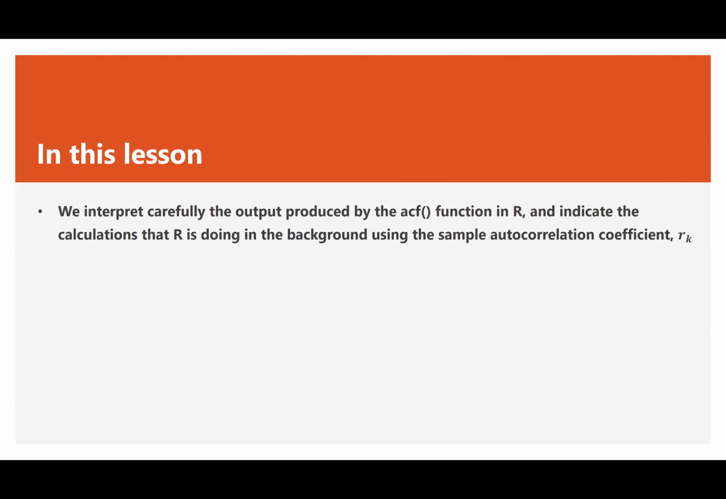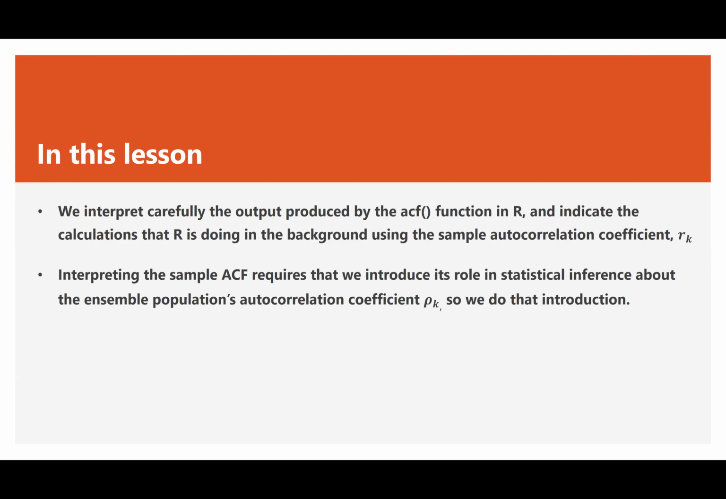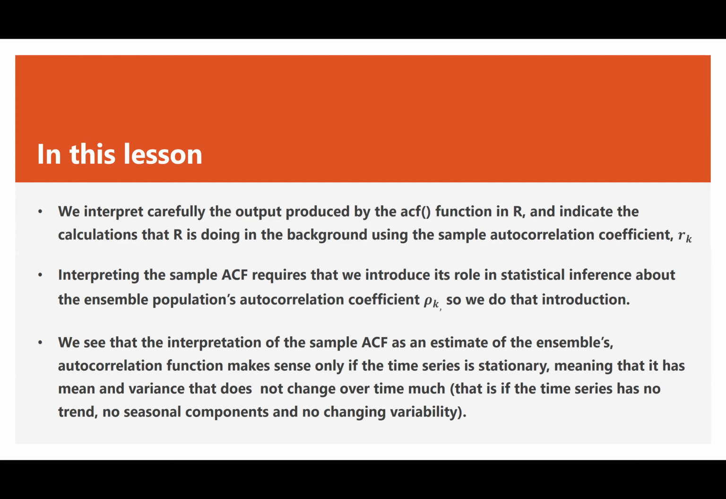In this lesson, then, we are going to interpret carefully the output that is produced by the ACF function in R. And we are going to indicate the calculations that R is doing in the background using the sample autocorrelation coefficient r sub k formula. Interpreting the sample autocorrelation function requires that we introduce the role it plays in a statistical inference about the ensemble population's autocorrelation coefficient parameter rho sub k. So we do that introduction.